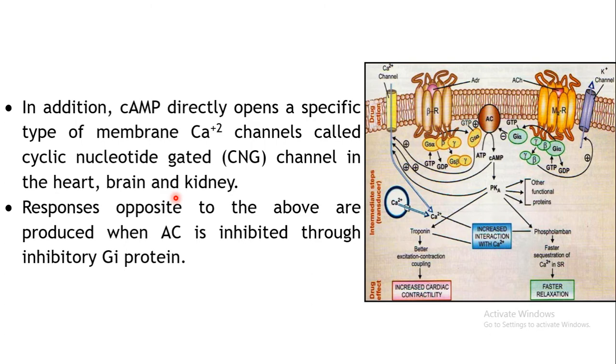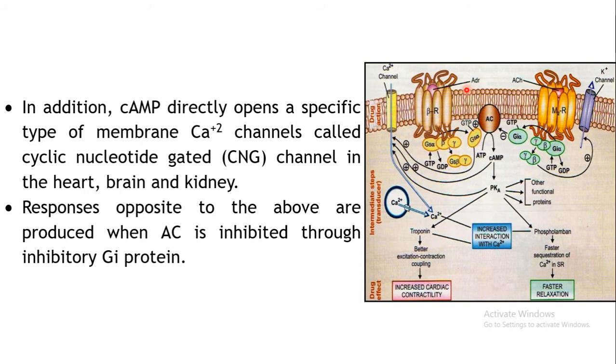So it will produce some effect or the other depending upon what signal this ADR is bringing. A number of multiple signals may be carried by this ADR, different in different organs.